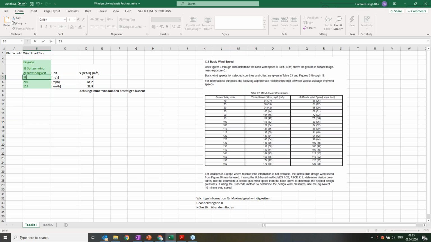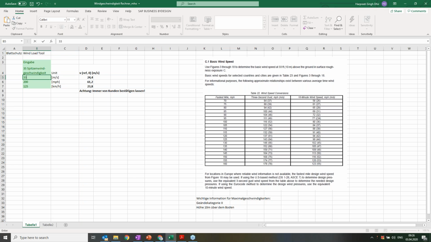Actually, it's in the German language. Don't worry, after the webinar we will give you the wind map of India, this presentation which I talked about in the beginning, and this tool converted into English.